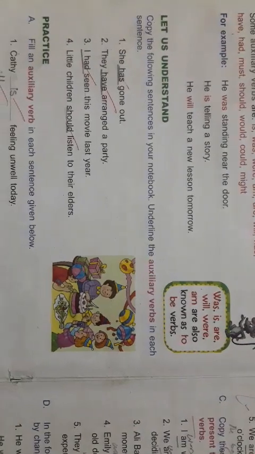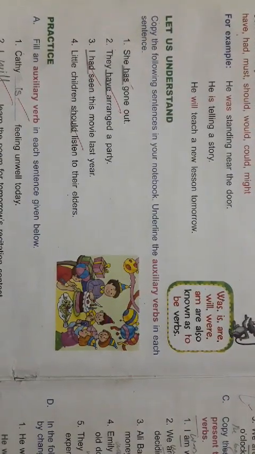Now come to the practice. Here we have to underline the auxiliary verbs in each sentence. Four statements are given and we have to underline the auxiliary verbs. In the first one, she has gone out. So has is an auxiliary verb. They have arranged a party. Have is an auxiliary verb. In the third and fourth, we have had and should respectively as auxiliary verbs.